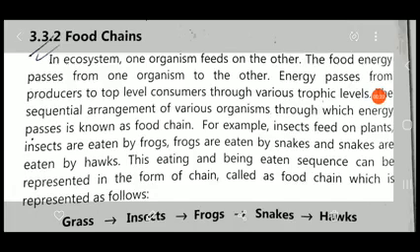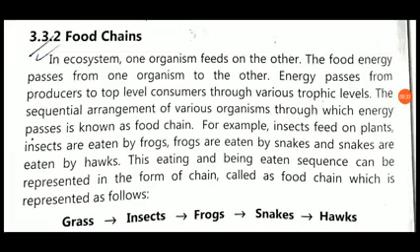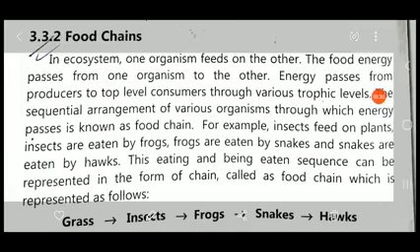The trophic level structure includes the producers, which have the role of photosynthesis. They can make food through the photosynthesis process. Then these producers are consumed by the primary consumers, known as herbivores. Then these herbivores are consumed by the secondary consumers, known as carnivorous or omnivorous animals. And third are those organisms which feed on the secondary consumers. We know these are known as the top consumers. That is the background. Now we start with food chains.